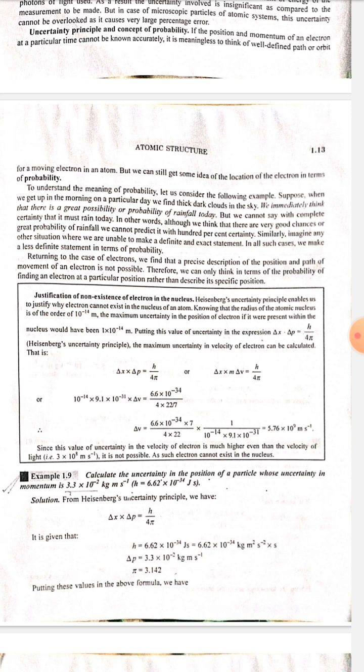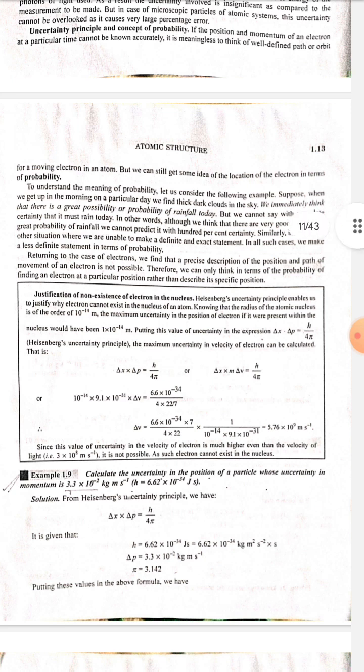Justification of non-existence of electron in the nucleus. Heisenberg uncertainty principle enables us to justify why an electron cannot exist in the nucleus of an atom, knowing that the radius of the atomic nucleus is of the order of 10 to the power minus 14 meter. The maximum uncertainty in the position of the electron, if it were present within the nucleus, would have been 1 multiplied by 10 to the power minus 14 meter.